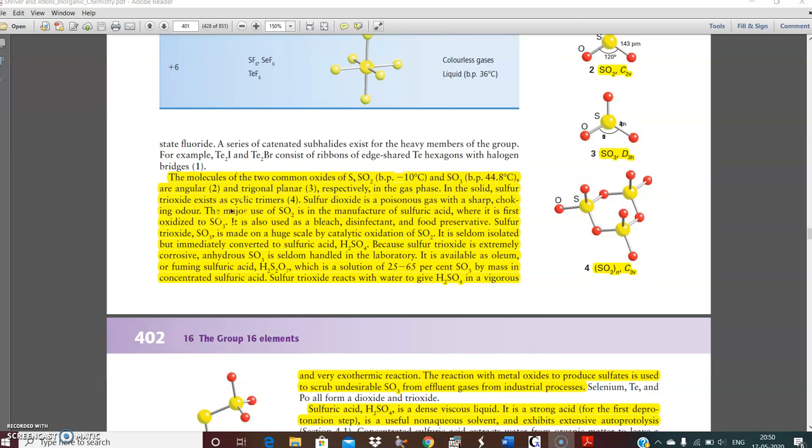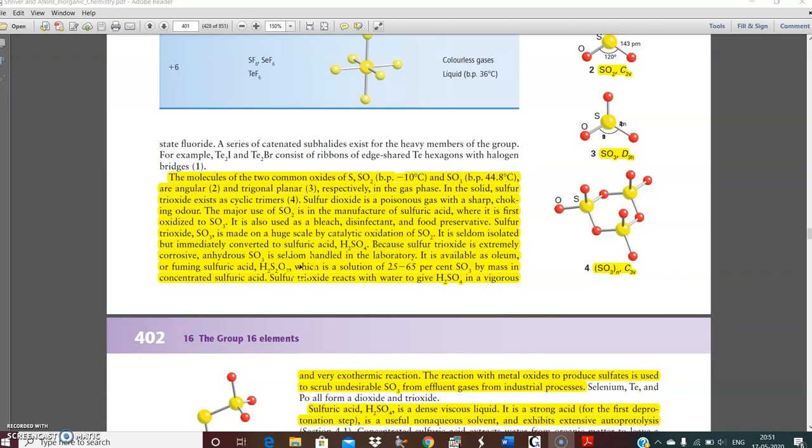In the solid, sulfur trioxide exists as a cyclic trimer. Sulfur dioxide is a poisonous gas with a sharp choking odor. The major use of sulfur dioxide is in the manufacture of sulfuric acid, where it is first oxidized to sulfur trioxide. It is also used as a bleaching agent, disinfectant, and food preservative. Sulfur trioxide is made on a large scale by catalytic oxidation of sulfur dioxide. It is seldom isolated but immediately converted to sulfuric acid with water.